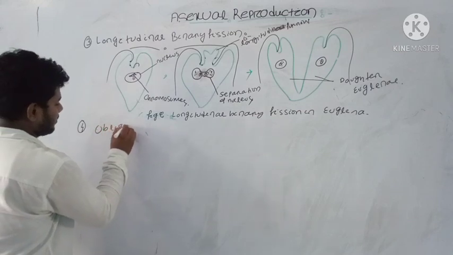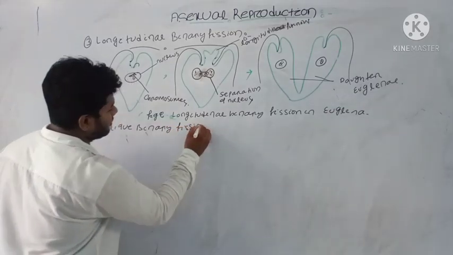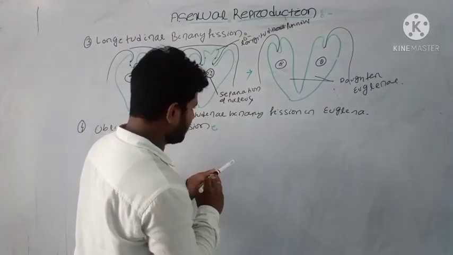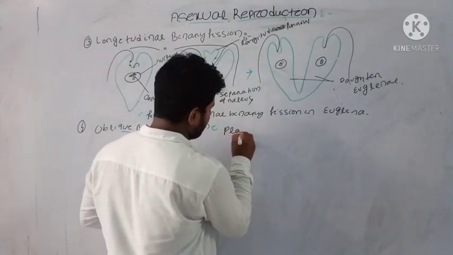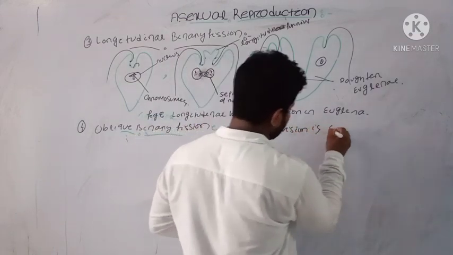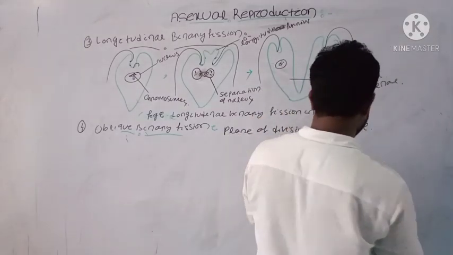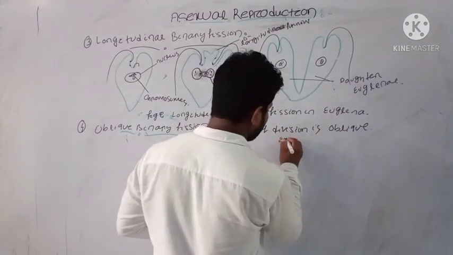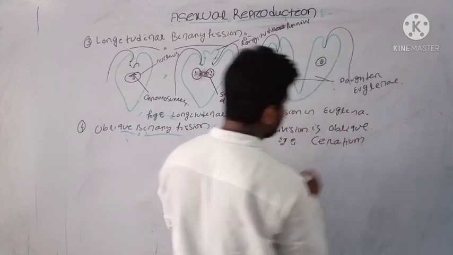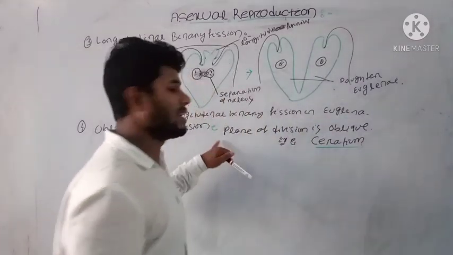The next, fourth type, is oblique binary fission. In case of oblique binary fission, the plane of division is oblique. Suppose this is the structure, and the main example is ceratium. Ceratium is an example where oblique binary fission occurs.